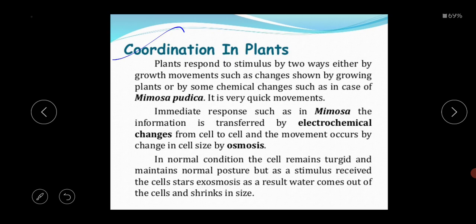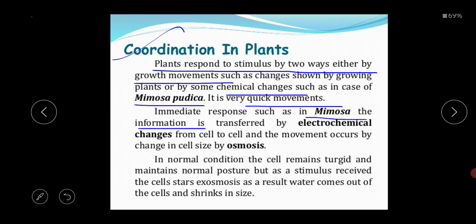Plants respond to a stimulus in two ways, either by growth movements, such as changes shown by growing plants, or by chemical changes, such as in the case of Mimosa pudica. This is one kind of plant with very quick movement, an immediate response. In Mimosa, the information is transferred by electrochemical changes from cell to cell, and the movement occurs by changes in cell size by the osmosis process.